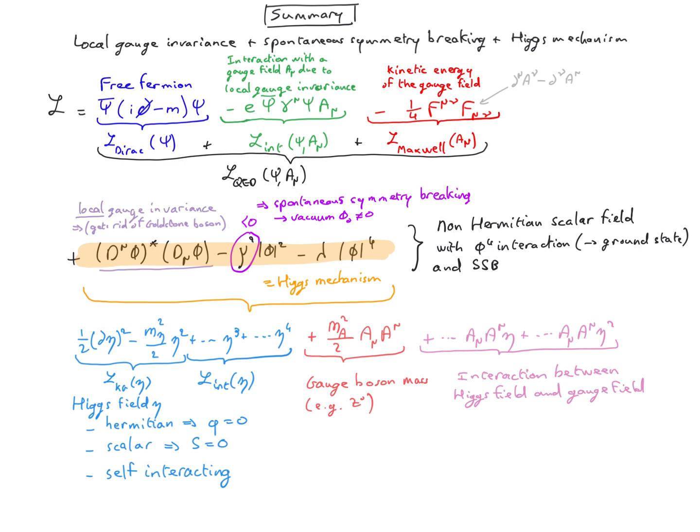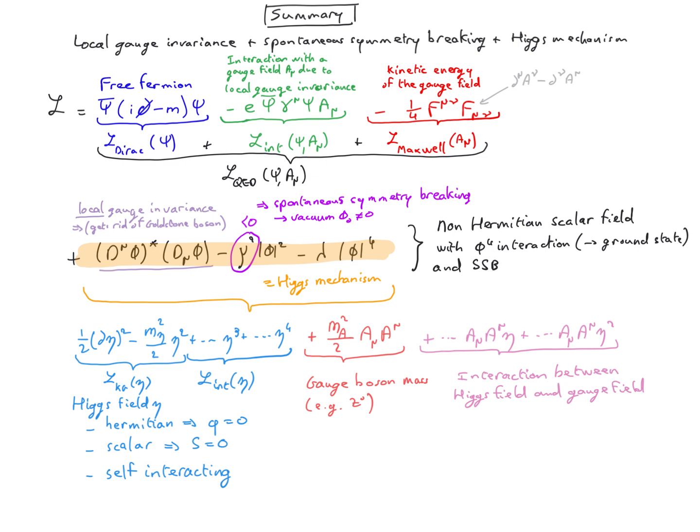And also, because we have now this gauge field, there should be some kinetic energy associated to it, so we introduced a Maxwell Lagrangian. That means the gauge field is massless. Indeed, if we have a mass term, that will break local gauge invariance. So that's all fine at the level of QED, so that's a QED Lagrangian, because we have a photon which is massless, so the gauge field is massless in the case of QED.